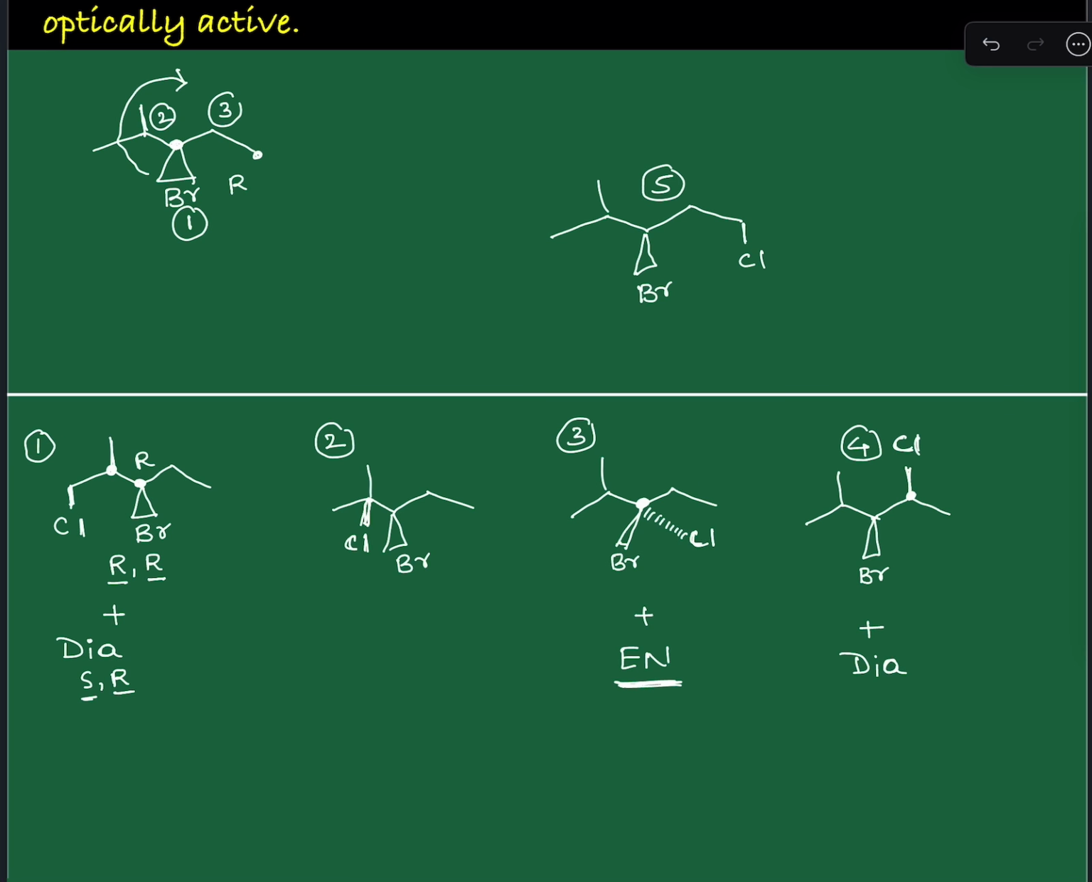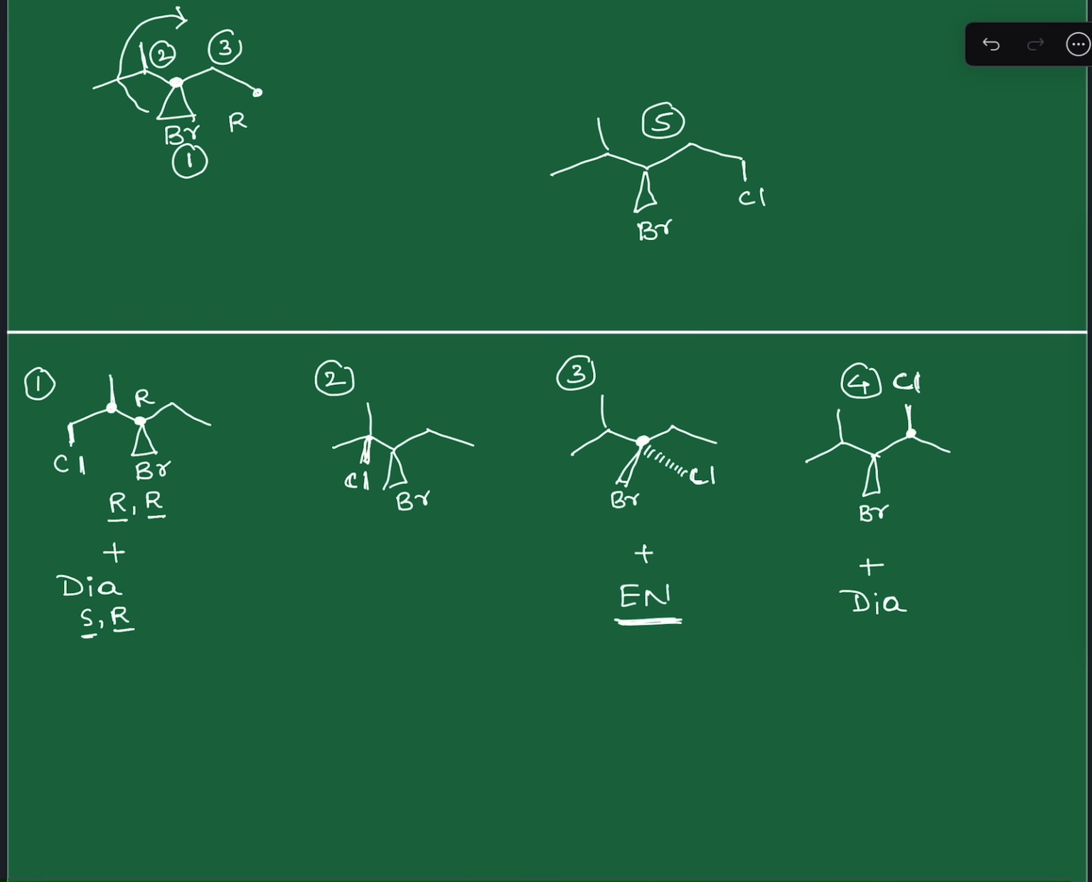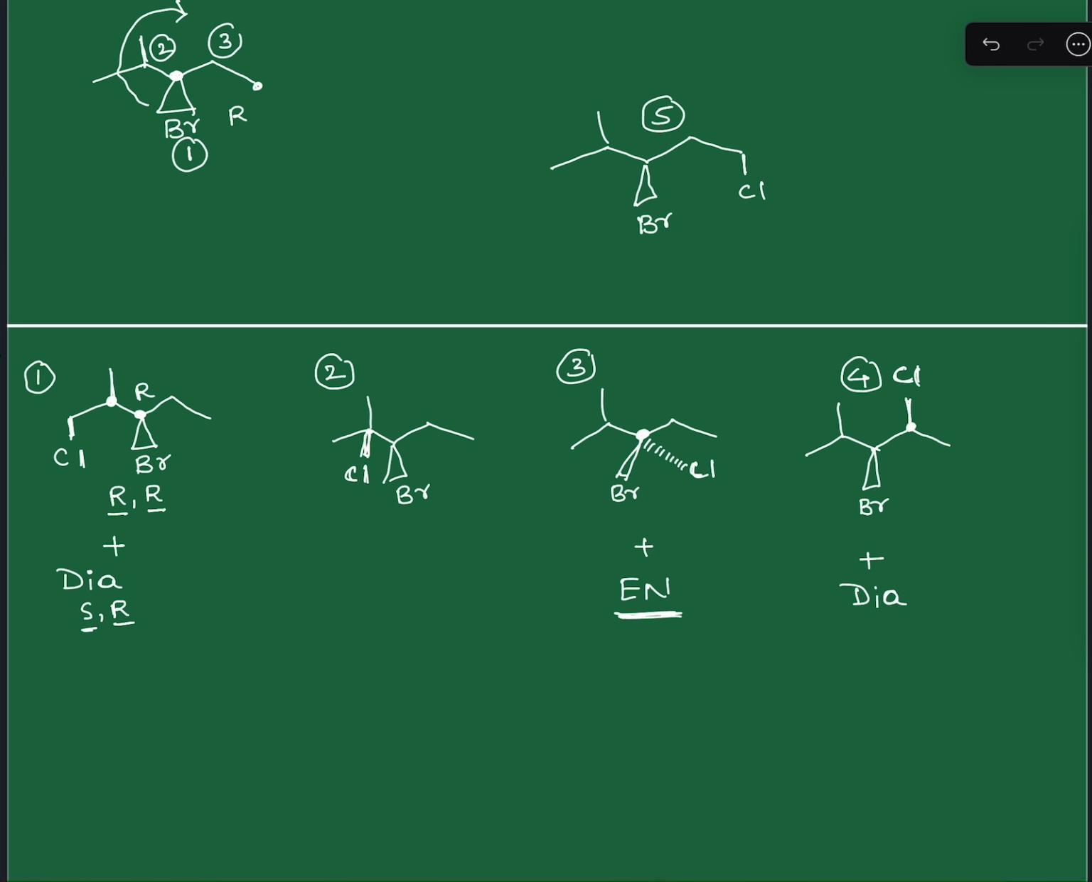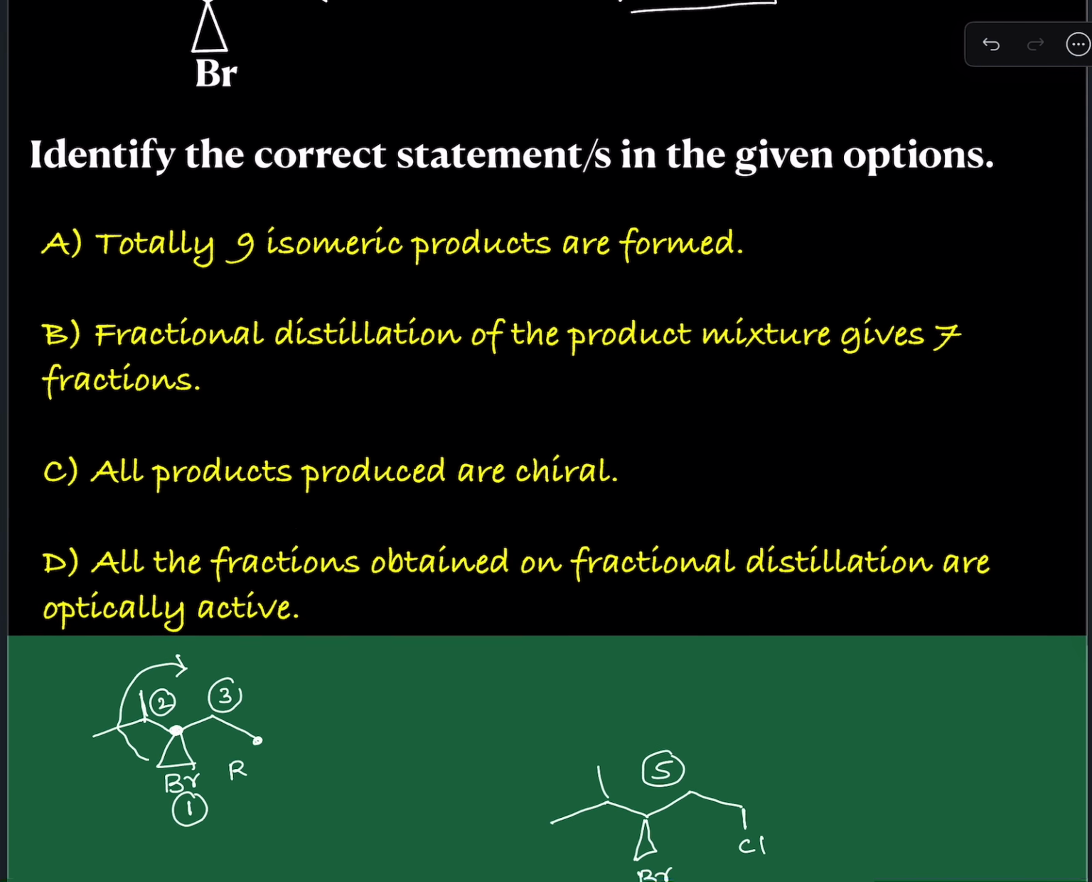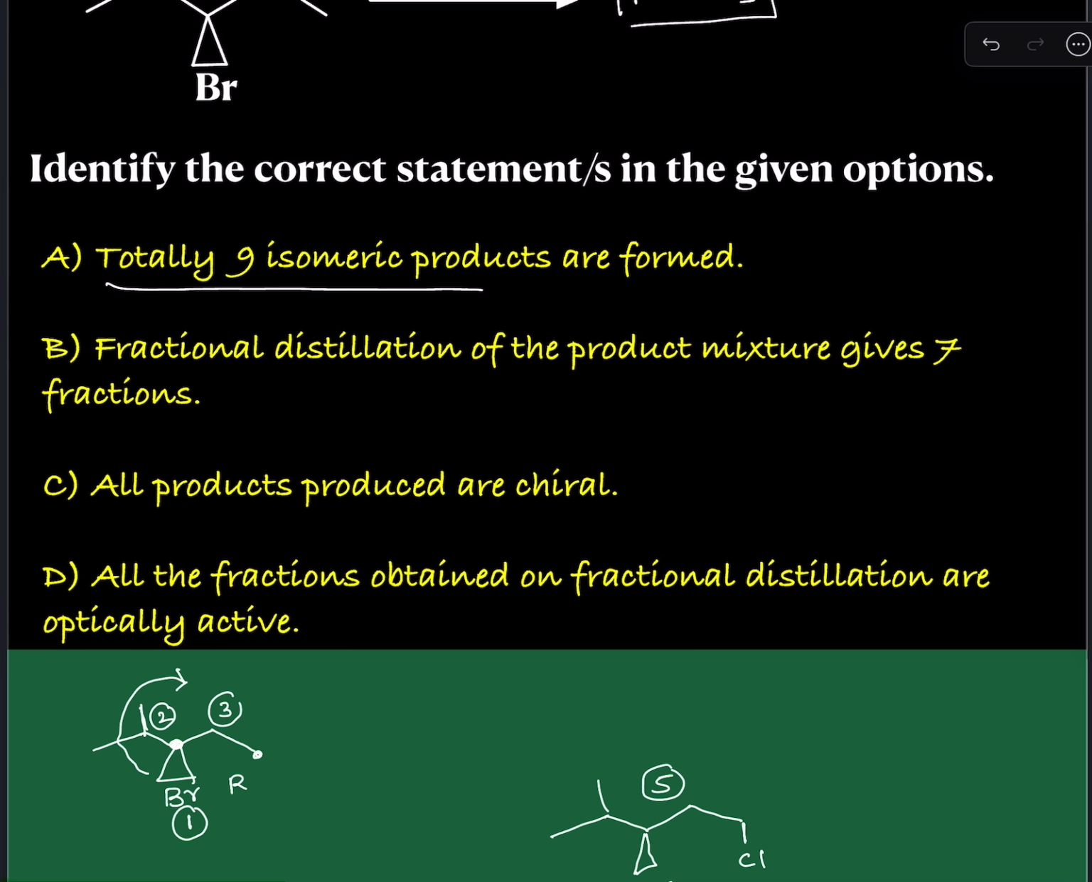And the fifth structural possibility is this one, and here no new chiral center is produced, therefore no enantiomer, no diastereomer. Structurally different isomers, if they ask, that is 5, but they asked the total number of isomers, therefore we have to count. This is the 6th one, this is the 7th one, and this is the 8th one. So the total number of stereoisomers we got is 8, but he said totally 9 isomer products are formed. Therefore, the first statement is wrong.